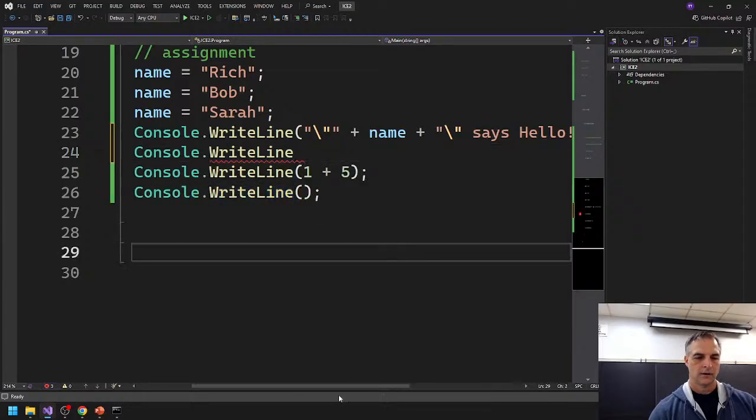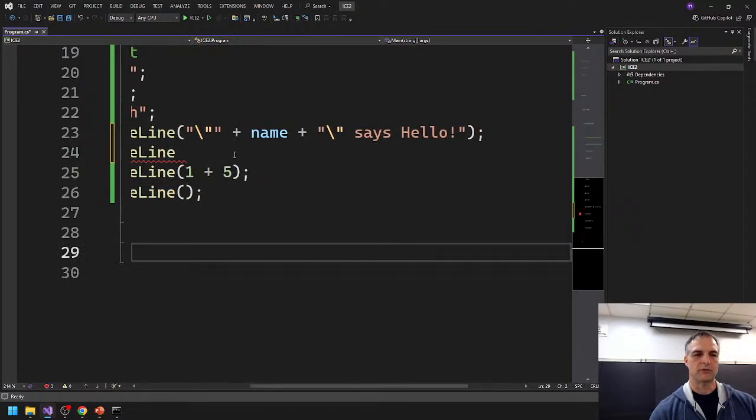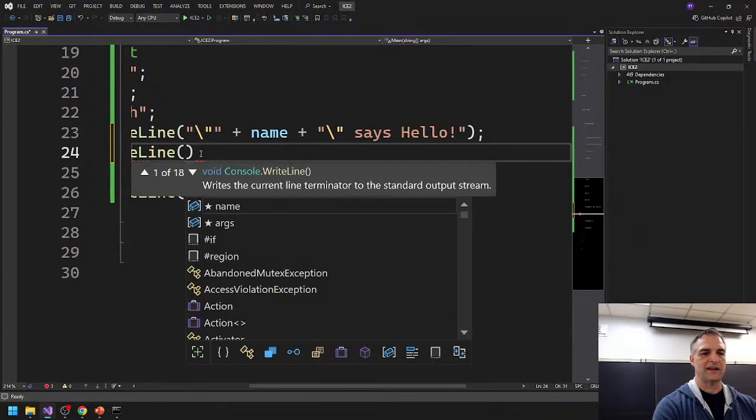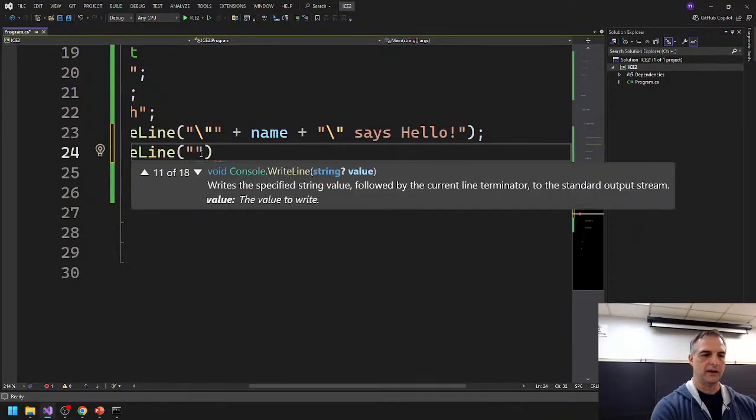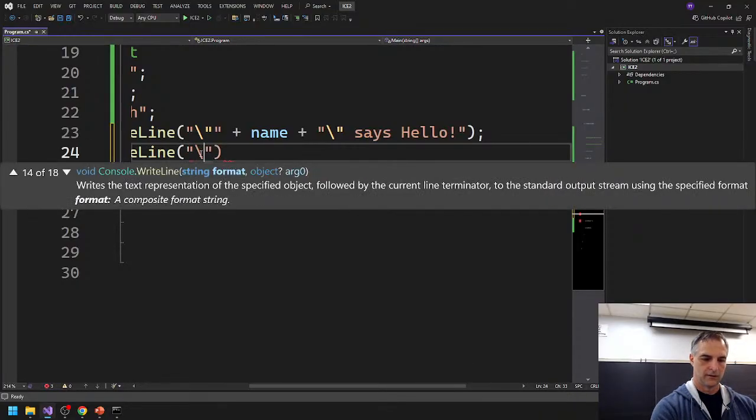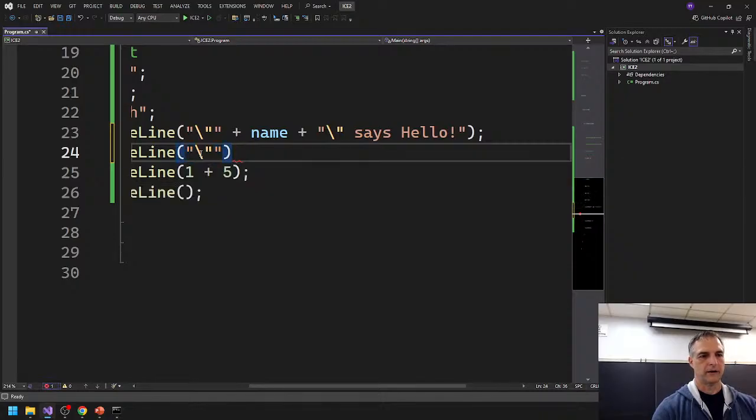Here, let's do this. I want you to think about what this is. What this translates into, if I was going to do it, is something that looks like this. There we go. And then we're going to say plus Sarah, in this case, right? That's what this translates into.